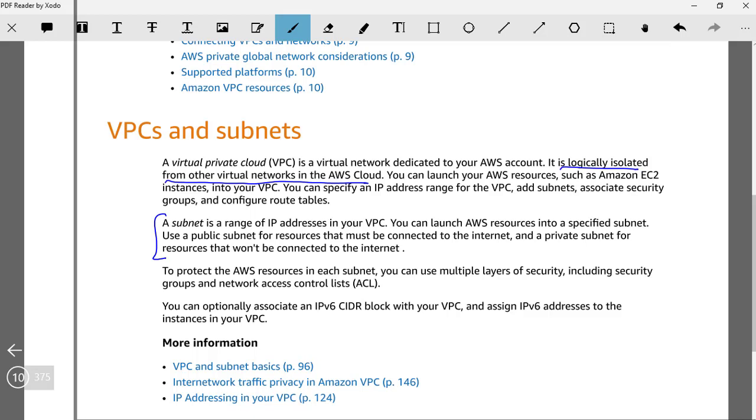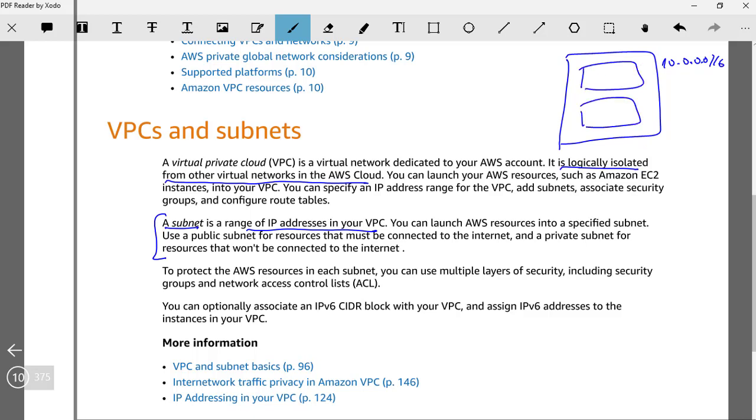Subnet is important. A VPC can be divided into multiple subnets. A subnet is an IP range in a specific VPC. Let's say I have a VPC with the range of 10.0.0.16. I can have multiple subnets, and each subnet needs to have an IP range within this. It cannot go beyond that.